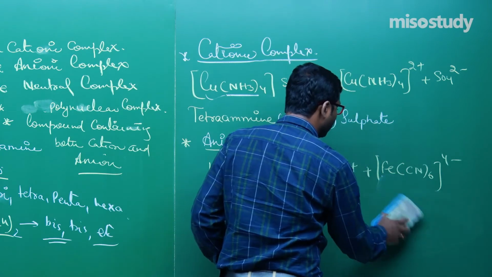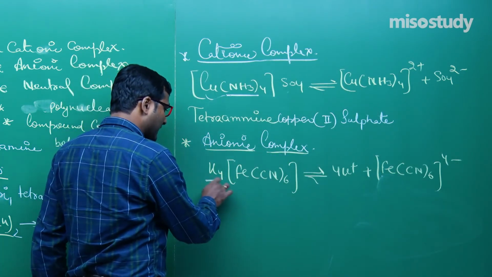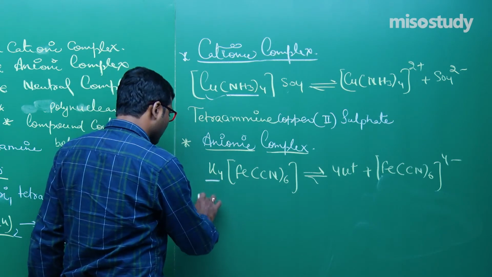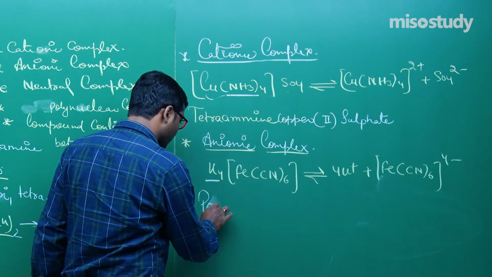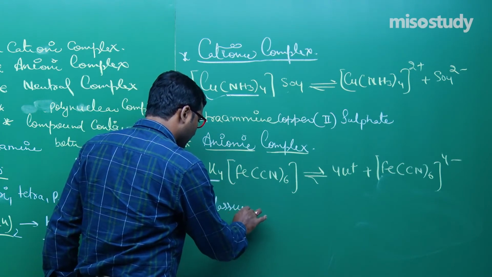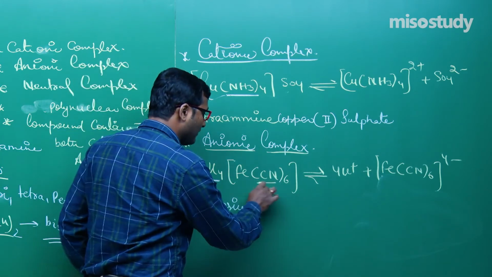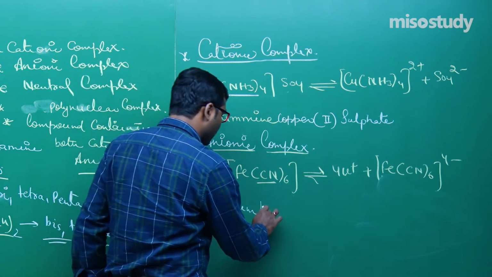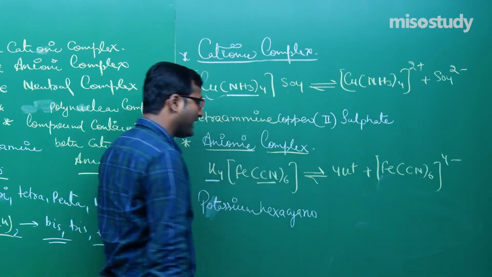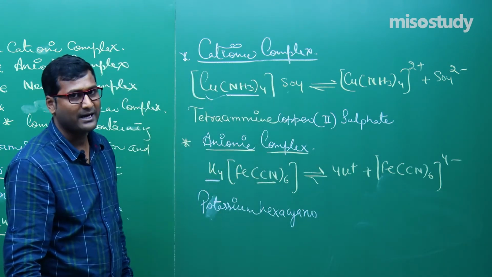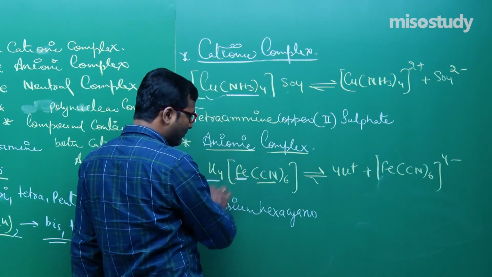Now how to write the IUPAC name of the anionic complex? So we start here with the counter ion before. So write here, my friend, potassium. Yes. Now write down the name of the ligand. The ligand is 6 times, so potassium hexacyano, or potassium hexacyanido. Now what is the name of Fe?